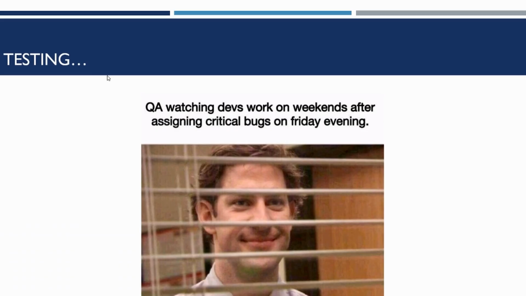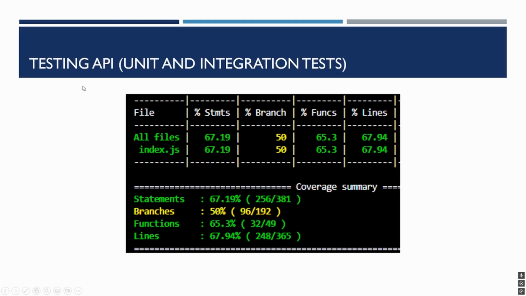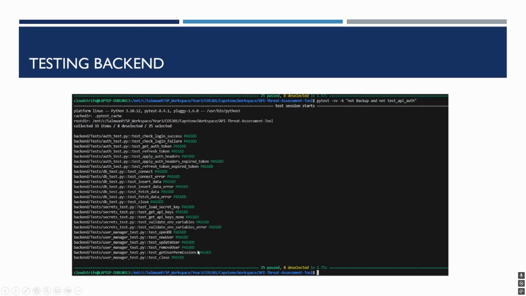Testing. Unit and integration tests. These tests focus on individual functions or components of the system. Results will be shown using PyTest for isolation functions such as checking user authentications or validating the database. These are the unit tests that we have run and all succeeded.